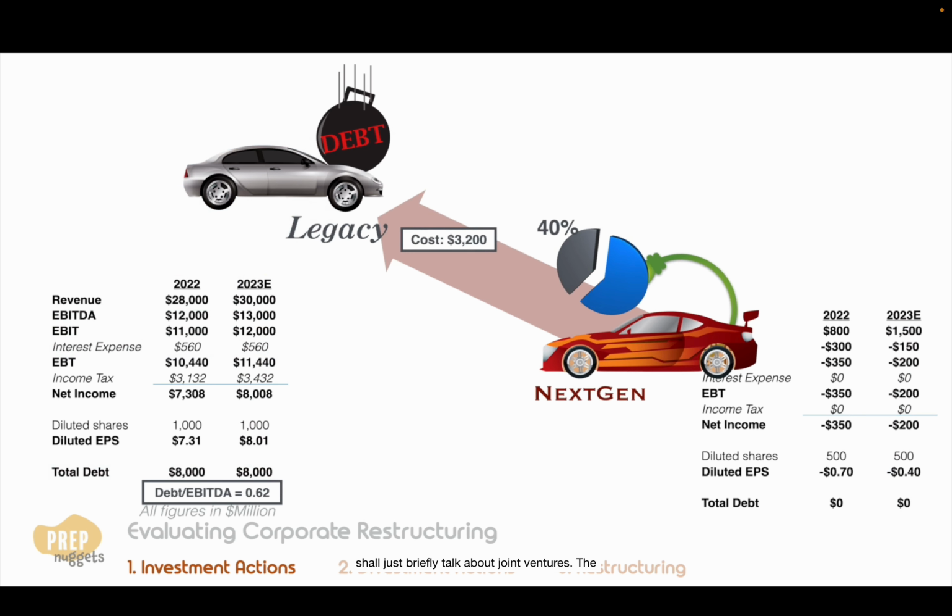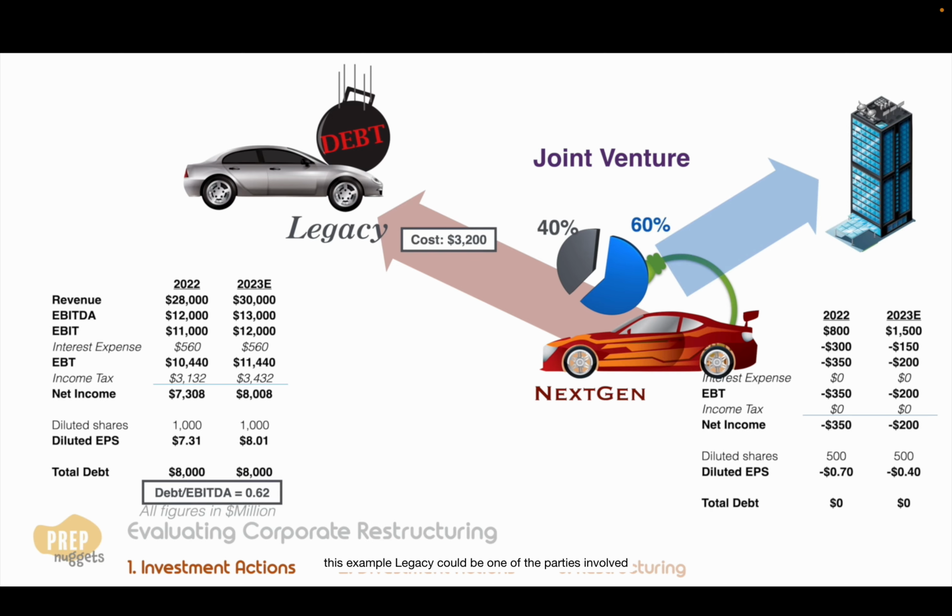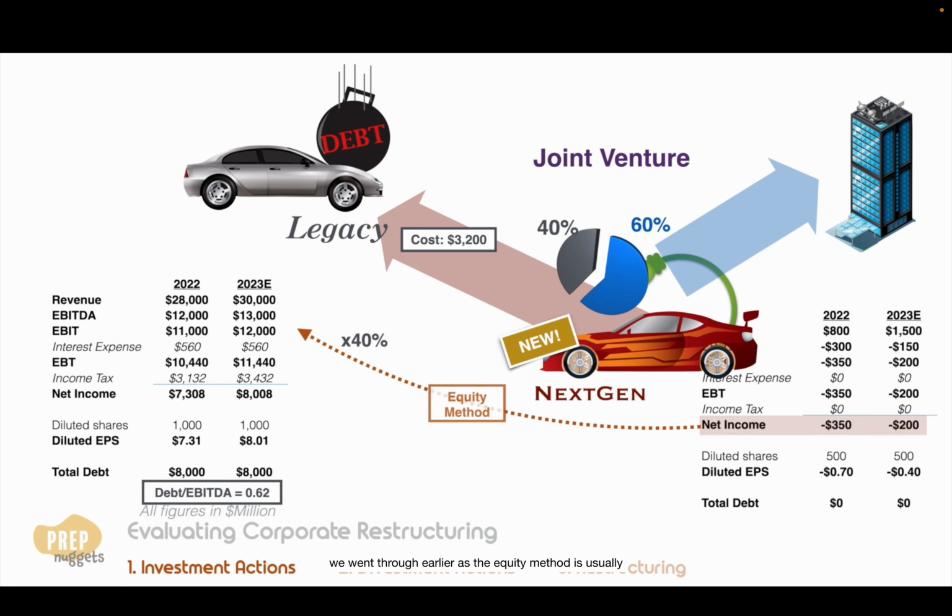Next, we shall just briefly talk about joint ventures. The process of evaluating joint ventures is very much similar to that of an equity investment. Like for this example, Legacy could be one of the parties involved in a joint venture with 40% stake to set up a new EV company. The estimation of the pro forma statements is the same as what we went through earlier, as the equity method is usually used for joint venture investments. We can likewise estimate the effects of the investment on its EPS and leverage ratios.